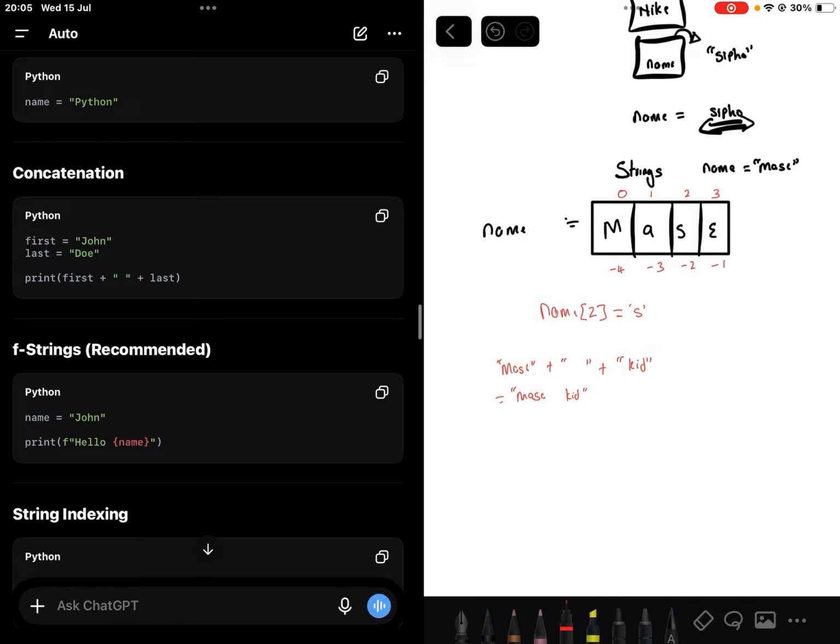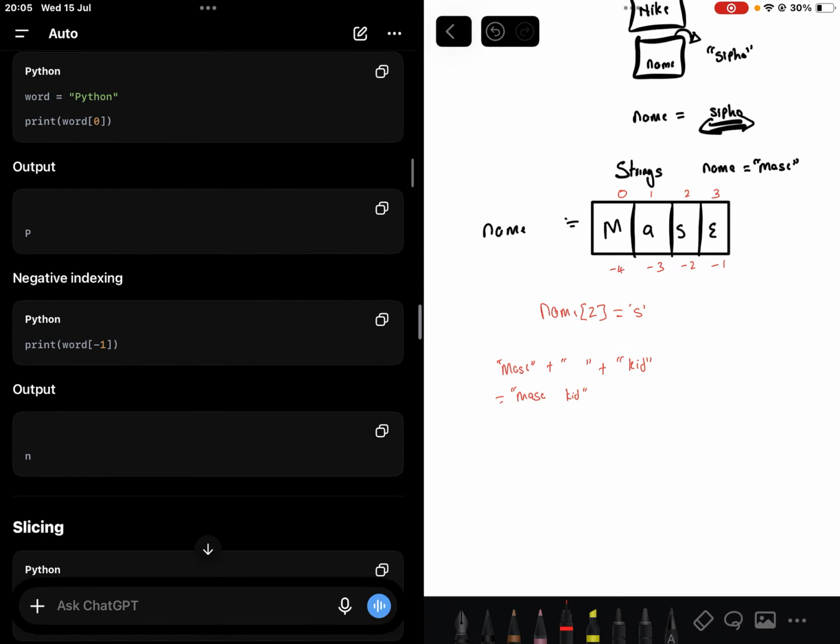So then there's F strings, which are formatted strings, it helps us in printing, right? For instance, an example like ChatGPT says name equals John, then print F hello and curly brackets name. Since name is just a variable and a variable can change anytime, instead of John, let's say I change the name, ngithini sekumaze, I don't have to go and change it in the print statement too. If we change the name to Maze, the print statement will no longer say hello John, it will say hello Maze. So it helps you like that, you see.